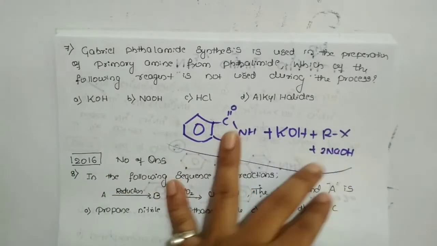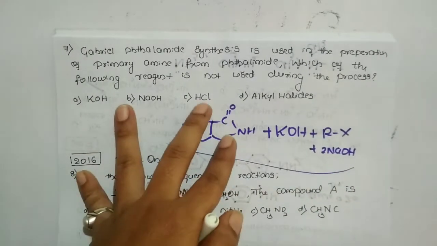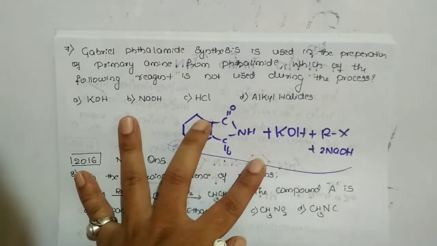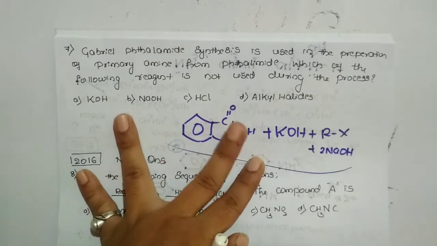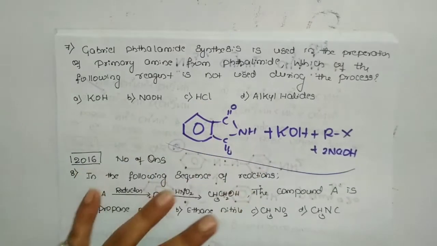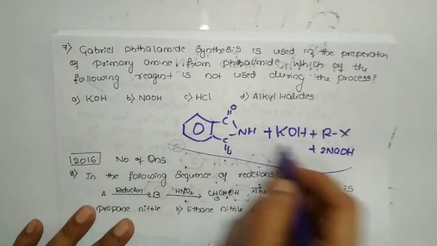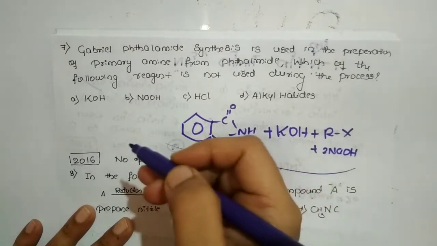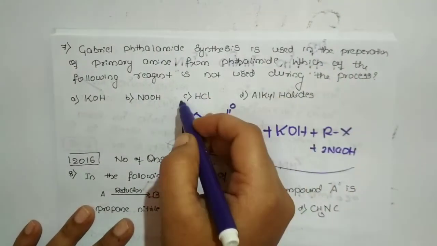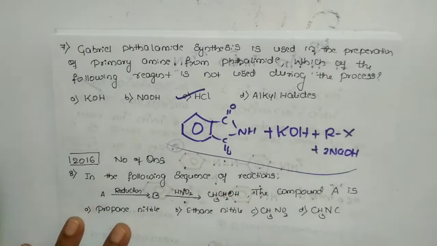Okay, almost the basic character is maintained here. So there is no role of HCl over here. There is no role of HCl, so that is the main reason we are not going to use HCl. So quite simple. If you know about the reagents, if you practice the mind map, then in a fraction of a second you can answer it. So option C is the one which we will not use.